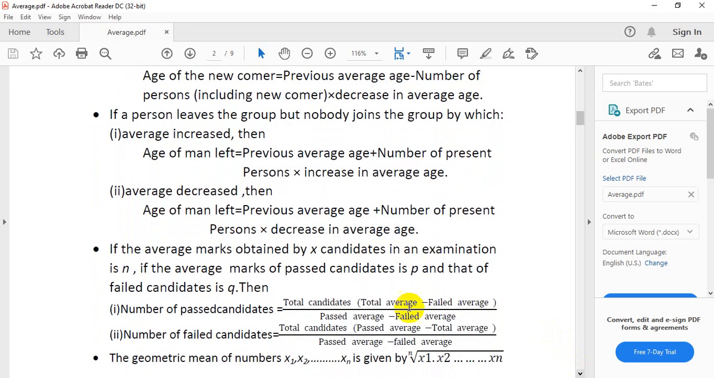If the average marks obtained by X candidates in an exam is N, and the average marks of passed candidates is P and that of failed candidates is Q, then the number of passed candidates is equal to total candidates into total average minus failed average by passed average minus failed average. The number of failed candidates is equal to total candidates into passed average minus total average by passed average minus failed average.